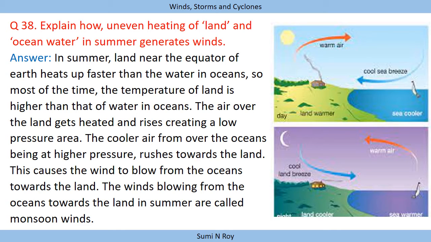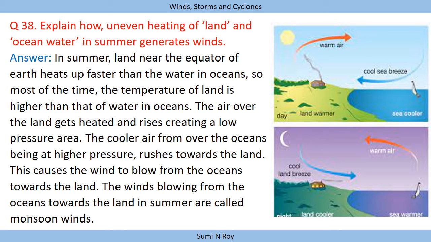This we have already discussed in sea breeze and land breeze also, that the warm air from the land rises up, because warm air is very light, and the cool air from the ocean moves towards the land. So this is how the winds are generated, because when the warm air is rising up, it is creating a low pressure area, and the cool air is having a high pressure area.